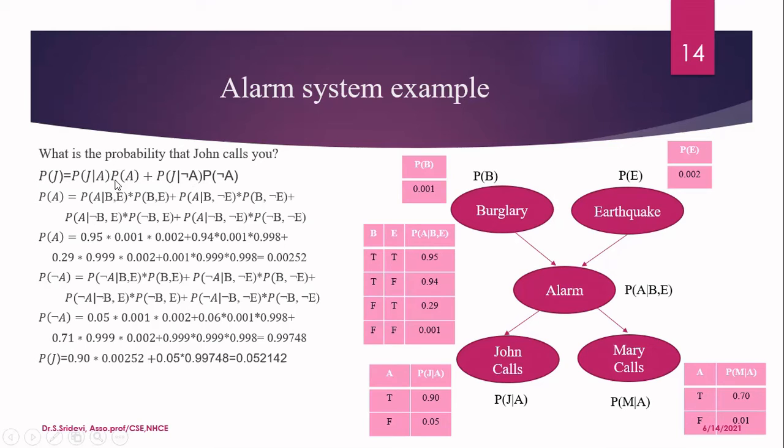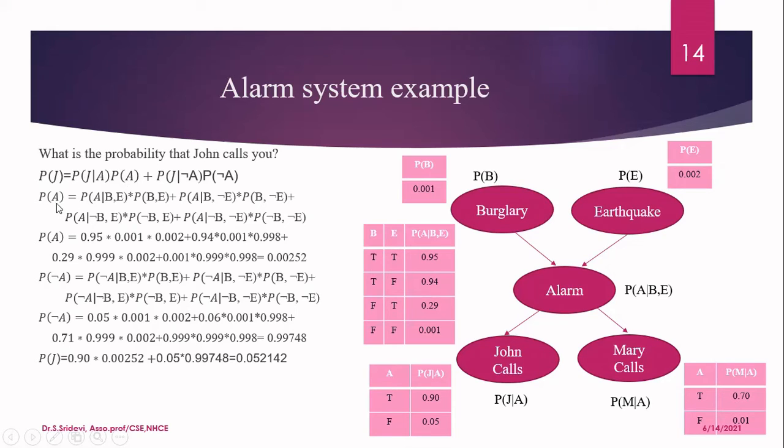Now let us understand how to calculate this P of A. So here, probability of John calls given there is an alarm is given here. Okay, so this is nothing but probability of John calls when there is an alarm. This term, probability of John calls when there is an alarm, is given as 0.9. But what about this? How to calculate this? P of A, probability of alarm, is not given anywhere directly. Probability of alarm is given based upon many parameters. Now we have to calculate this P of A. So how to calculate P of A? That we will see now.